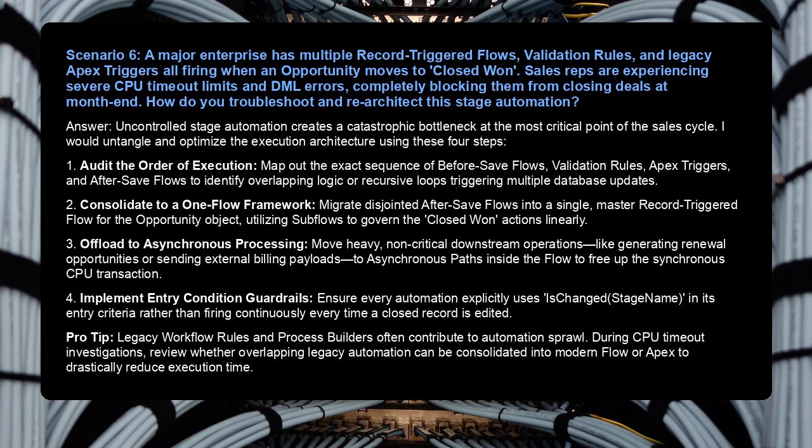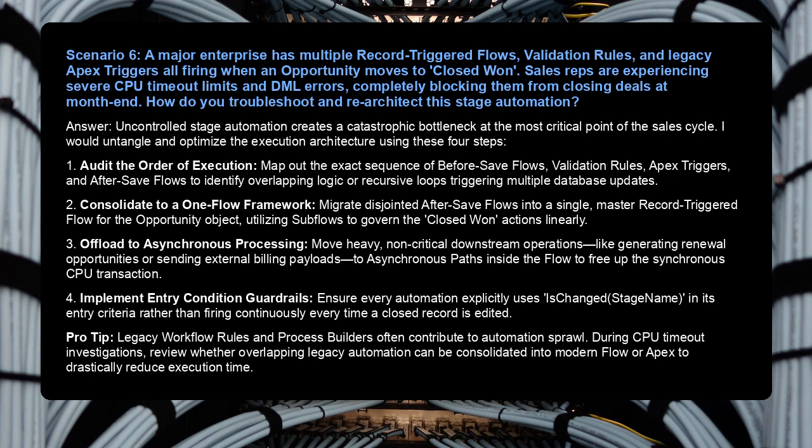2. Consolidate to a one-flow framework. Migrate disjointed after-save flows into a single, master record-triggered flow for the opportunity object, utilizing subflows to govern the Closed Won actions linearly. 3. Offload to asynchronous processing. Move heavy, non-critical downstream operations, like generating renewal opportunities or sending external billing payloads, to asynchronous paths inside the flow to free up the synchronous CPU transaction.